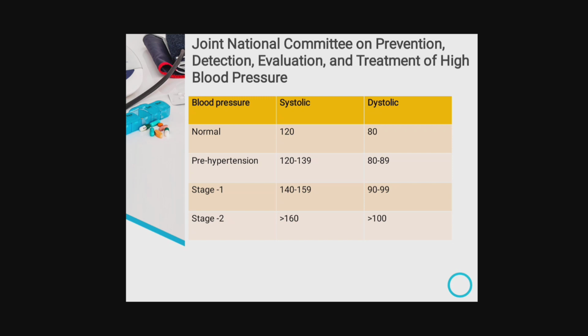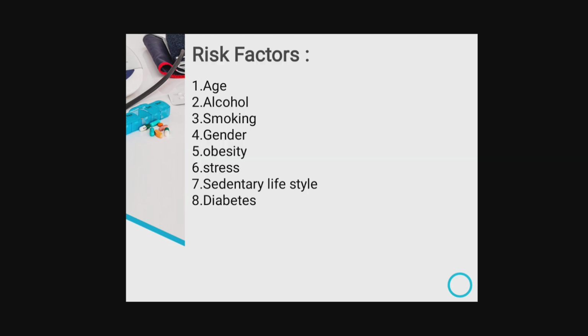So guys, simply, if our systolic blood pressure is 120 and diastolic is 80 mmHg, then the person has normal blood pressure. If their blood pressure increases to more than 140, then it is stage 1, and if it increases to more than 160 mmHg, then it is stage 2 hypertension.